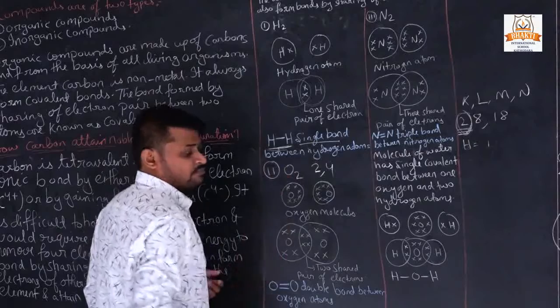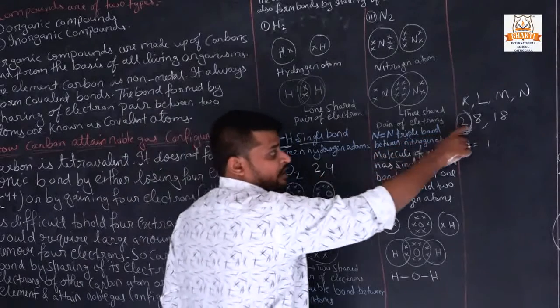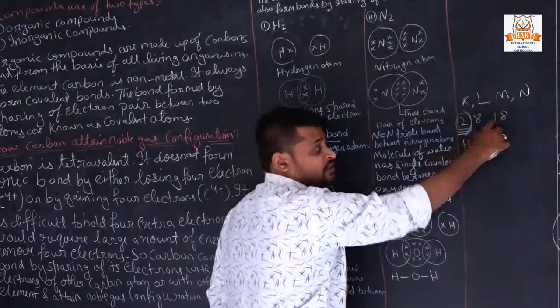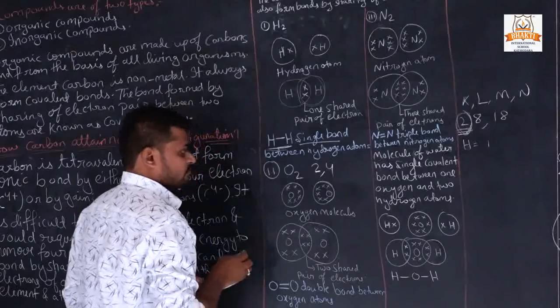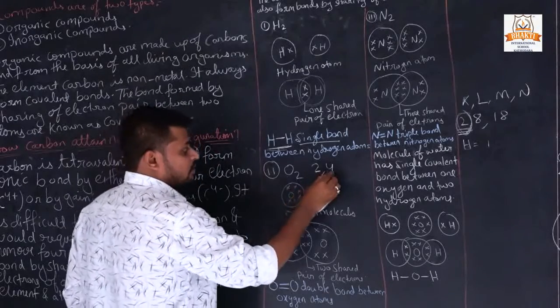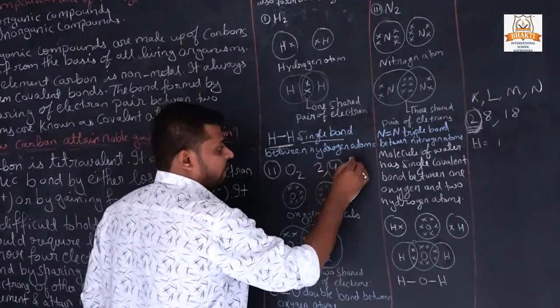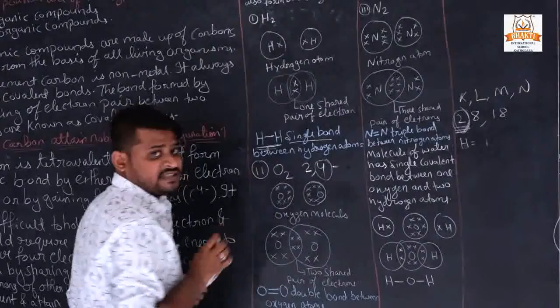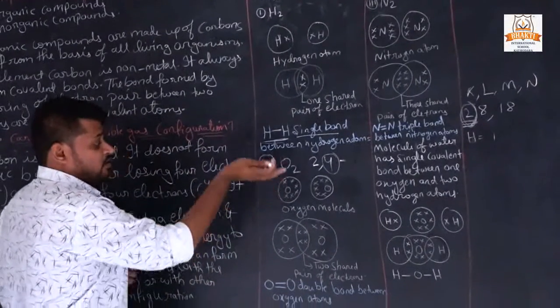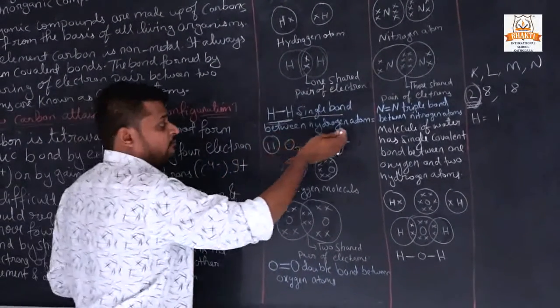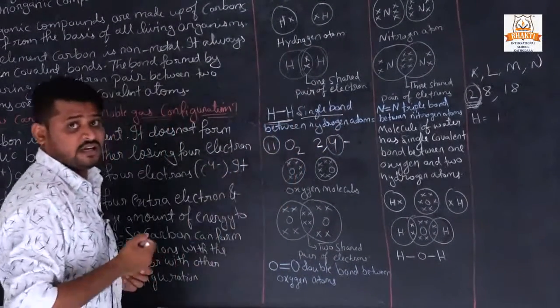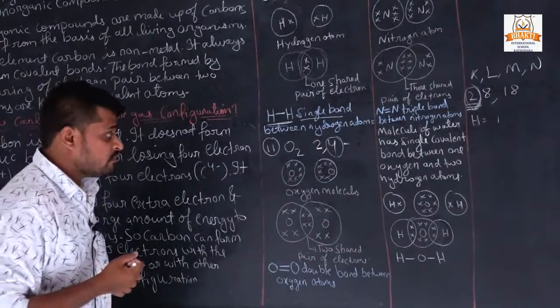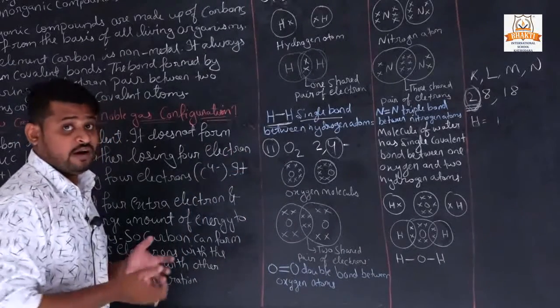And we all know the orbits hold 2, 8, 18. So what happens here? To make oxygen stable, it needs 2 more electrons, so it will be stable.